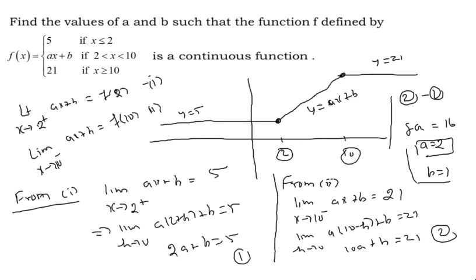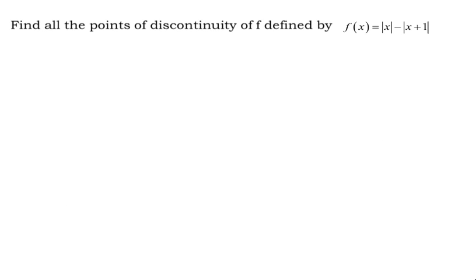So this is the method, go through it. Now find all the points of discontinuity of f defined by f of x equals mod of x minus mod of x plus 1. In this function there are two modulus functions involved.